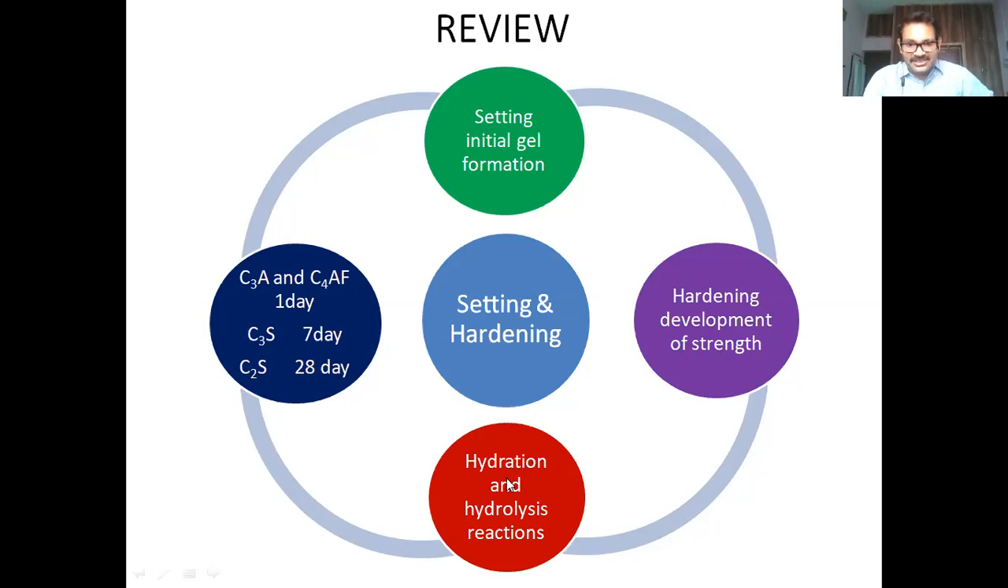So here also it will undergo hydration and hydrolysis reactions. All these are exothermic in nature. They liberate heat. So we have to dissipate this heat. To dissipate this heat, we normally cure with water. So the watering process in the construction process is to dissipate or uniformly distribute the heat. We use coolant water.